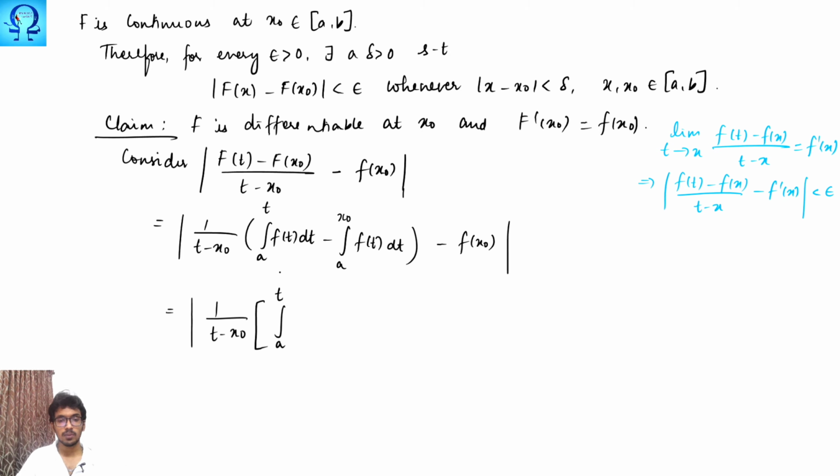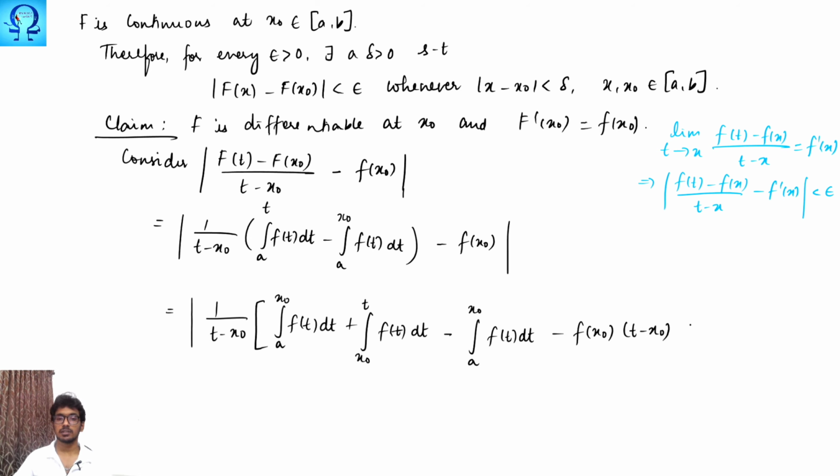This a to t, I am splitting as a to x naught f of t dt plus x naught to t f of t dt, minus a to x naught f of t dt, and I just multiplied this too. So f of x naught multiplied with t minus x naught. So this is how I write things out.